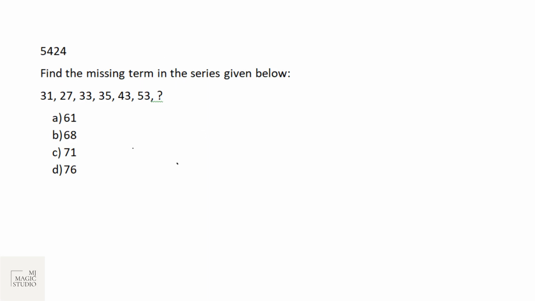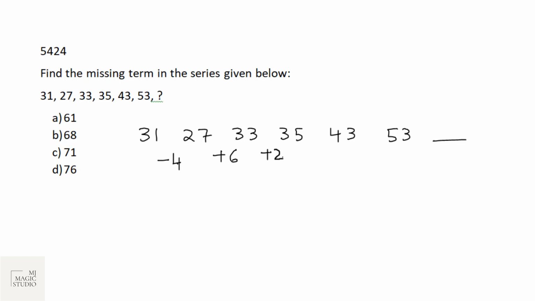Again one more from missing term. 31, 27, 33, 35, 43, 53, and what should come next? Here it is -4, then +6, +2, then +8, then again +10, then what should be here?